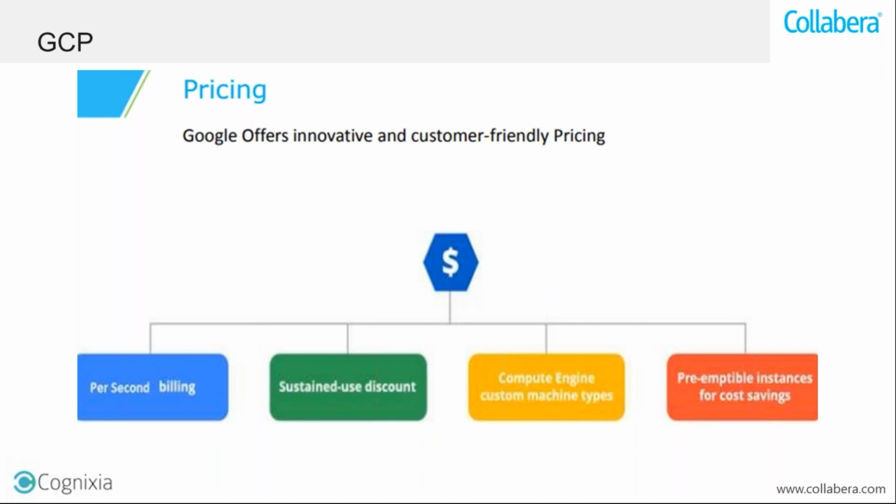With respect to the pricing, Google offers innovative and customer-friendly pricing. So you have per-second billing, sustained use discount, Compute Engine custom machine types, preemptible instances for cost saving. Likewise, there are various cost methods, but if you go with the pay-as-you-go or pay-as-you-use model, there will be a per-minute kind of billing that would be happening when you use the resources.